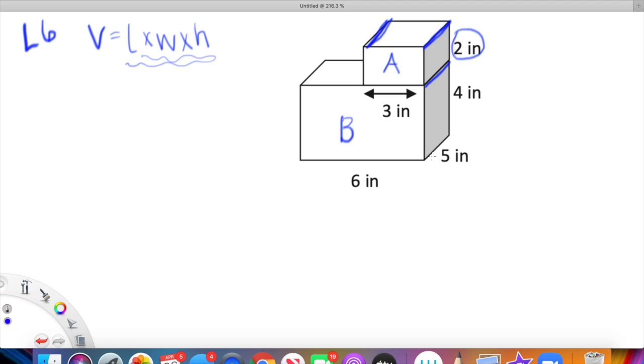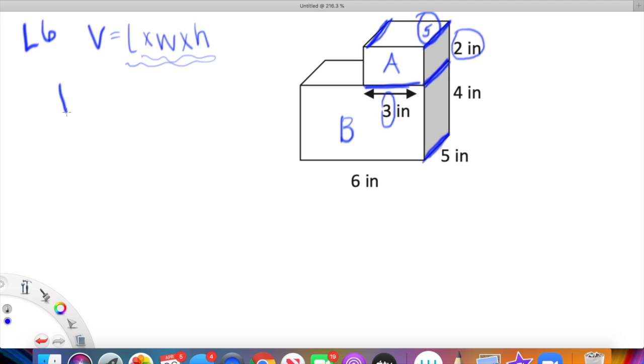So if this is 5, here's what I mean about solving the mystery and working backwards. If this is 5, then this is 5, and this is 5, because you can see that they all line up perfectly. Okay, so I have a height, I have a width, and then the length is given to us. Thank you so much for making that easy on us.